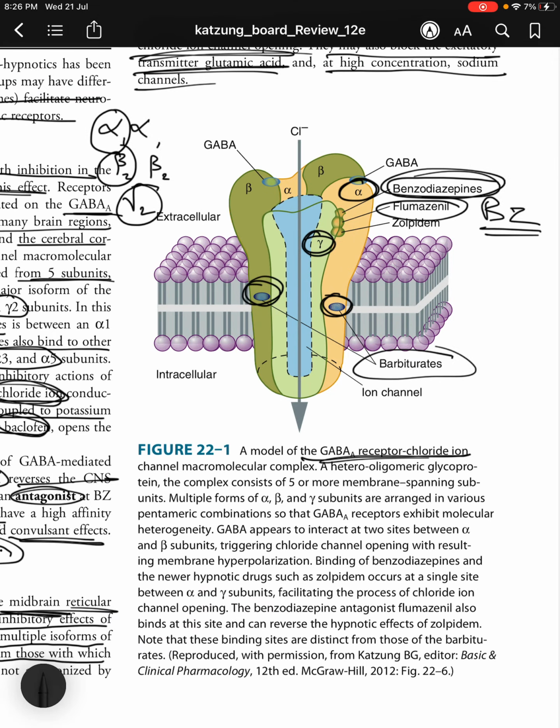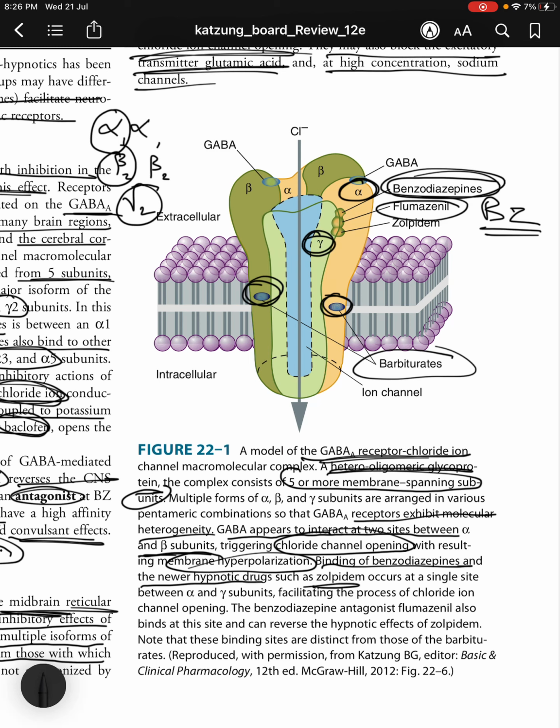So here you can see a model of the GABA receptor chloride ion channel macromolecular complex. So it is a hetero oligomeric glycoprotein, and the complex consists of 5 or more membrane spanning subunits. So 2 alpha 1, 2 beta 2 and 1 gamma 2 subunit, and each has 4 domains. So receptors exhibit molecular heterogeneity. GABA appears to interact at two sites between alpha and beta subunits, triggering chloride channel opening with resulting membrane hyperpolarization.